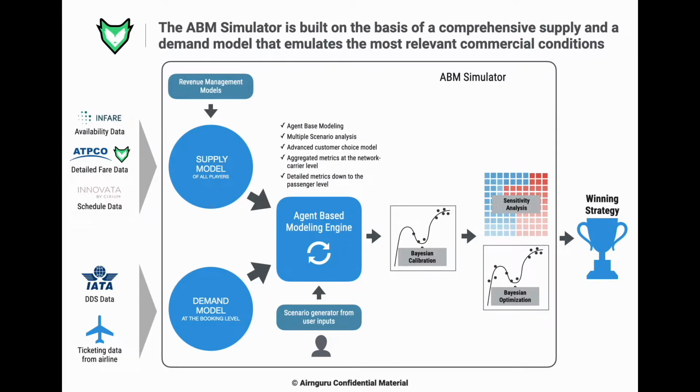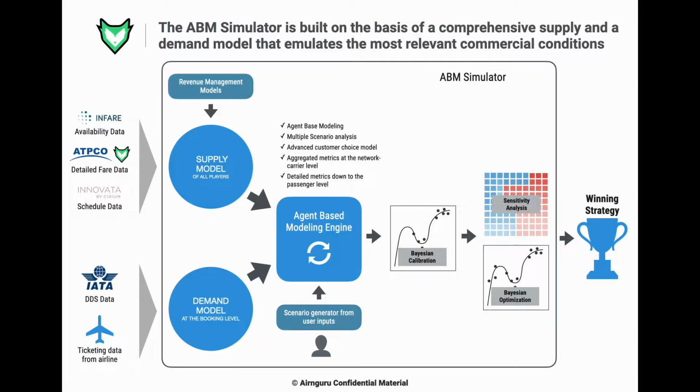Our ABM simulator is built on the basis of comprehensive supply and demand models that emulate the most relevant commercial conditions. The supply model is fed with availability data, fare data, and schedule data. The demand model is fed with industry demand data such as IATA's TDS and with ticket information coming from the airline. Both models can be changed in any of their components to generate different scenarios for the airline to analyze and compare.